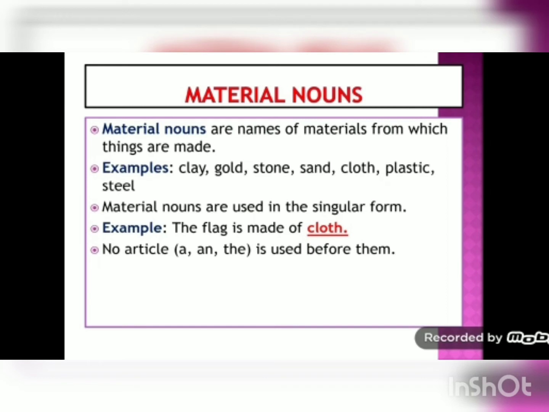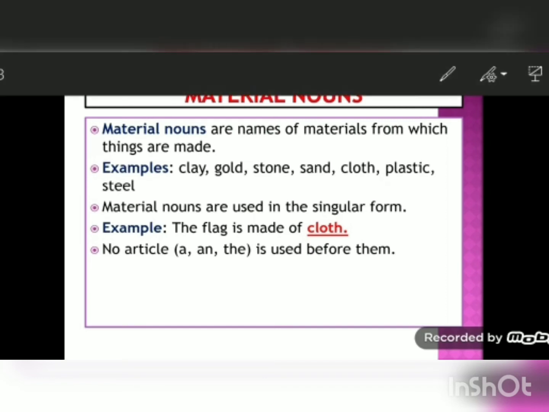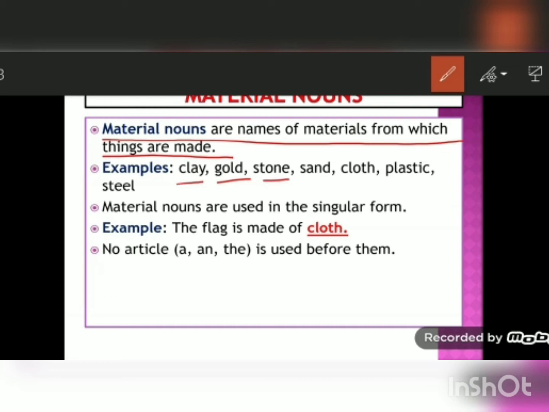Now come to material nouns. Material nouns are nouns of materials from which things are made. So we know that things are made with different materials. These materials are given a name, and these names of materials are material nouns. For example, clay. We can make pots with clay. Gold. We can make ornaments with gold. Stone. We can make different stone carvings or statues with stones.